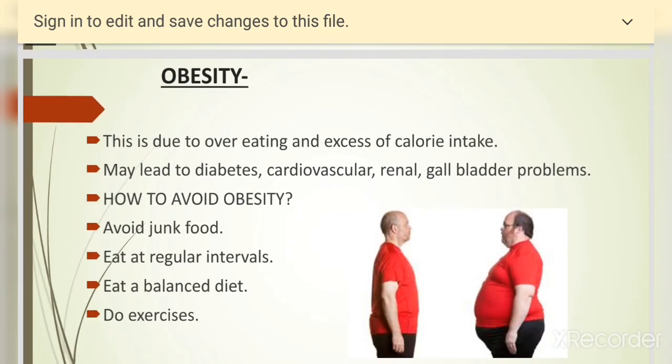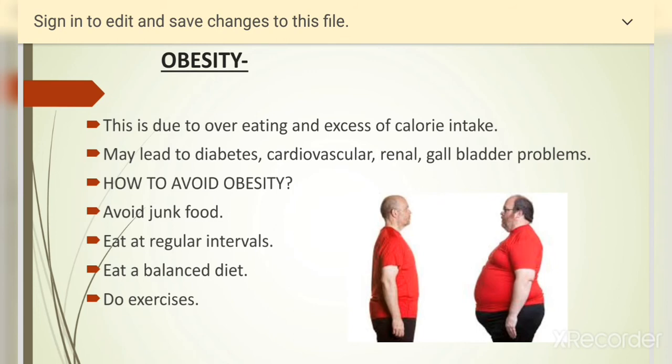Next, coming to obesity. Now obesity is due to overeating and excess calorie intake. This may lead to diabetes, cardiovascular, renal, gallbladder problems. How can we avoid obesity is a big problem.